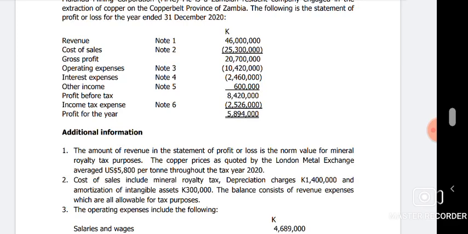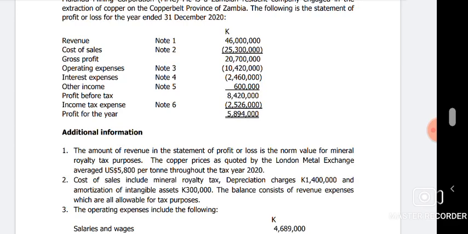The balance consists of revenue expenses, which are all allowable for tax purposes. Just a statement there. What things are here? Depreciation. Depreciation under normal circumstances is supposed to be what? Added back. Why? It is not allowed in the computation of the taxable profits. So we have to add it back. Only capital allowances are allowed. That's why whenever you just see depreciation, we have to add it back, because according to the taxman, that is not allowed. There's a provision which the taxman calls capital allowances. So whenever we see depreciation, add it back.